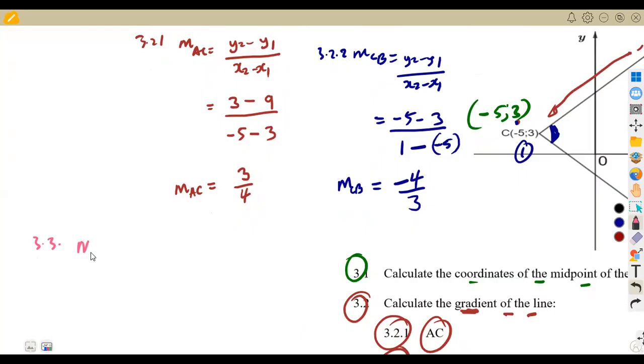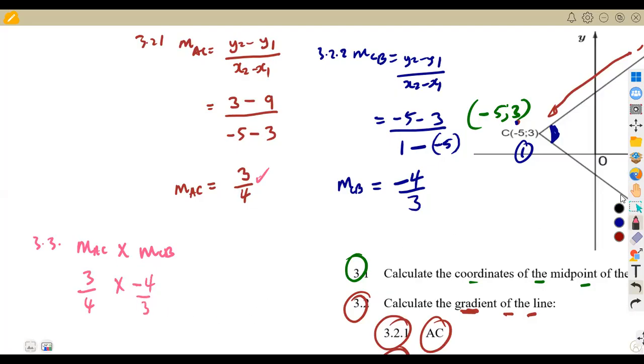So if I multiply the product of gradient, the gradient of AC to the gradient of CB in that case, let me see what am I going to have. If they are perpendicular, our answer is supposed to be a negative 1, but here you are showing, you are proving. So you are supposed to do it step by step. You substitute your value, 3 over 4 times for CB, which is minus 4 over 3.